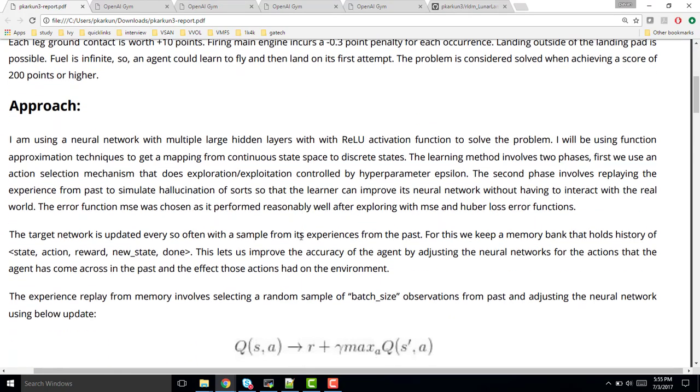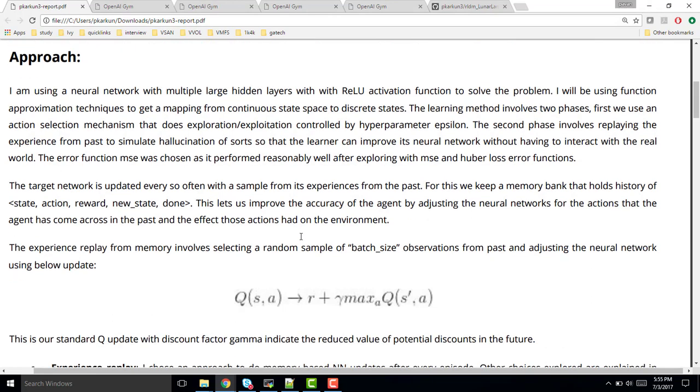The approach I chose is a multi-layer neural network with ReLU activation. I'm using Keras and TensorFlow with loss function mean squared error. There is also a memory component which is used to store the experience of the agent as the state, action, reward, and the new state tuple.